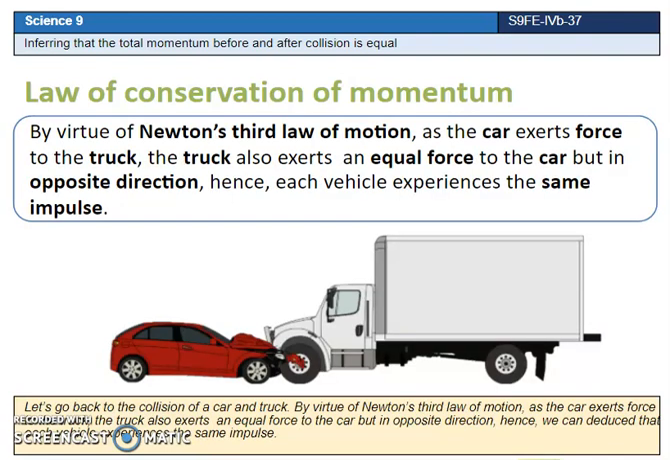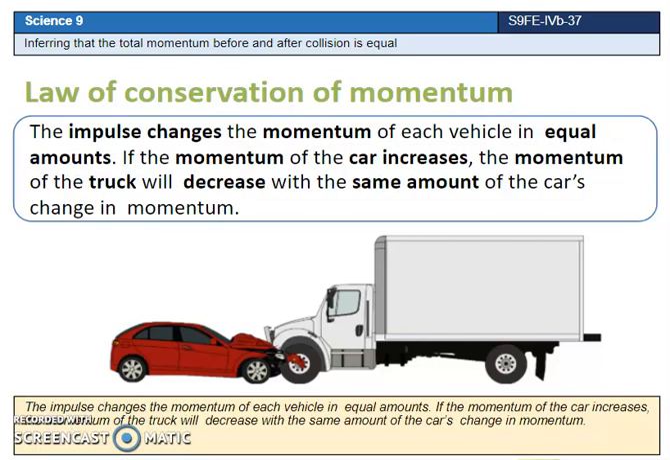Let's go back to the collision of the car and truck. By virtue of Newton's third law of motion, as the car exerts force to the truck, the truck also exerts an equal force to the car, but in opposite direction. Hence, we can deduce that each vehicle experiences the same impulse. The impulse changes the momentum of each vehicle in equal amounts. If the momentum of the car increases, the momentum of the truck will decrease with the same amount of the car's change in momentum.